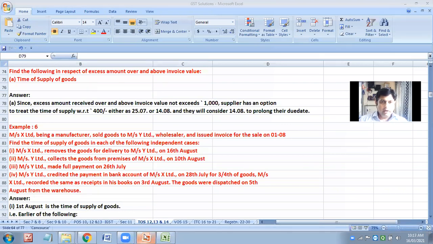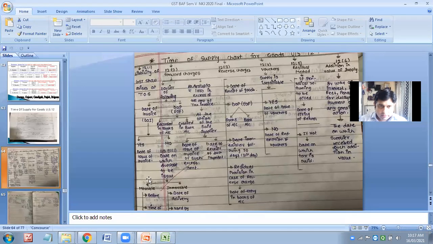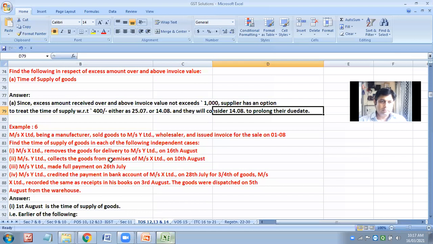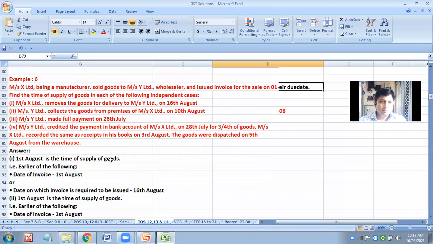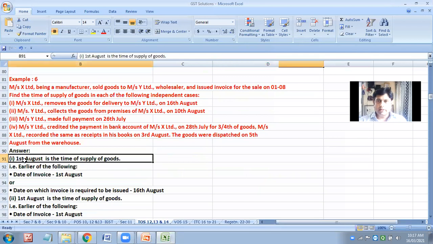So here again we are talking about this aspect of section 12 subsection 2, earlier or following. So 1st August will be considered as time of supply, as you have rightly stated.